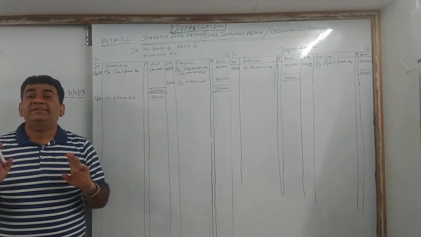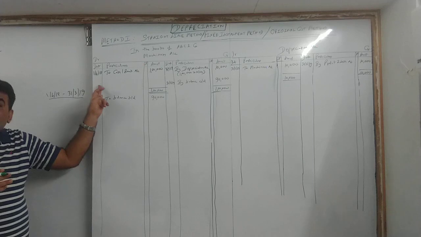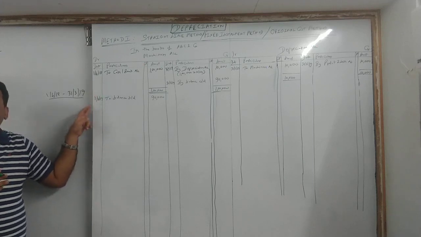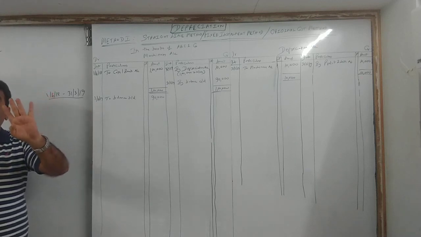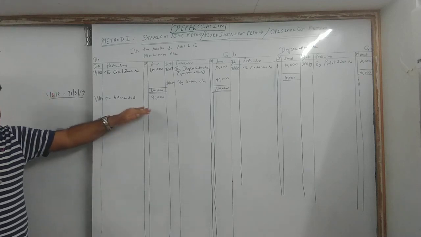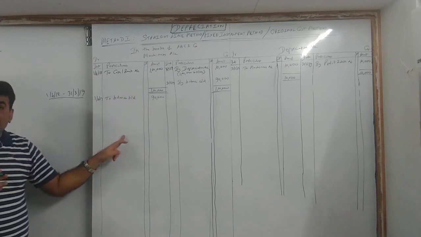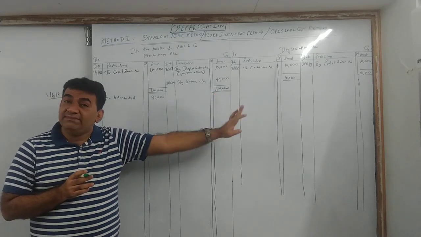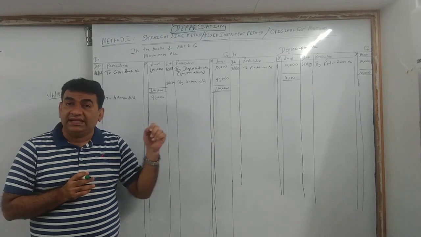Now we have completed the first year, which started on 1st April 18. Now we go to the second year, which will start on 1st April 19. Remember, the question has told us to prepare for 4 years. We have just done the first year. The asset balance will go to the next year, whereas depreciation will tally. It will not have any balance because the balance of depreciation is transferred to P&L.